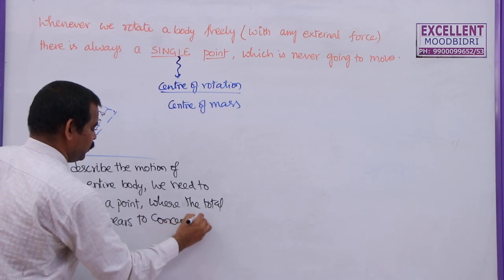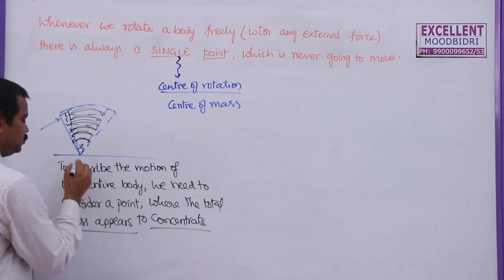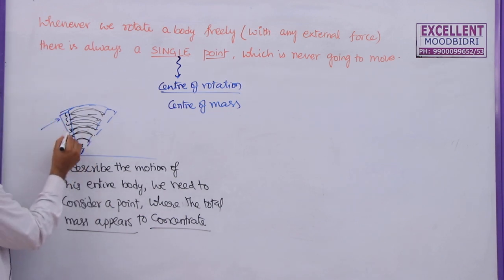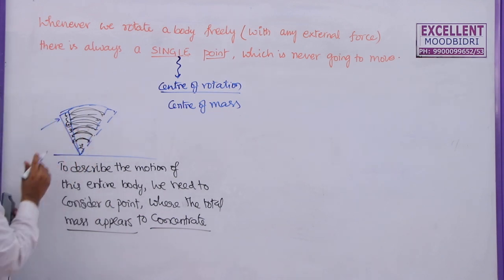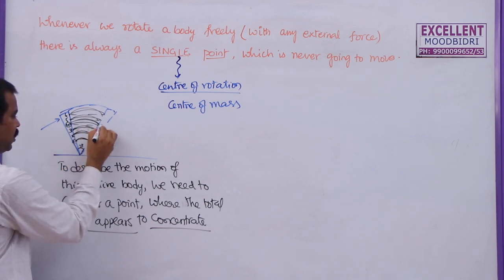And that point where the total mass appears to concentrate is known as the center of mass. So, for this body, let us say the fourth point is the center of mass.